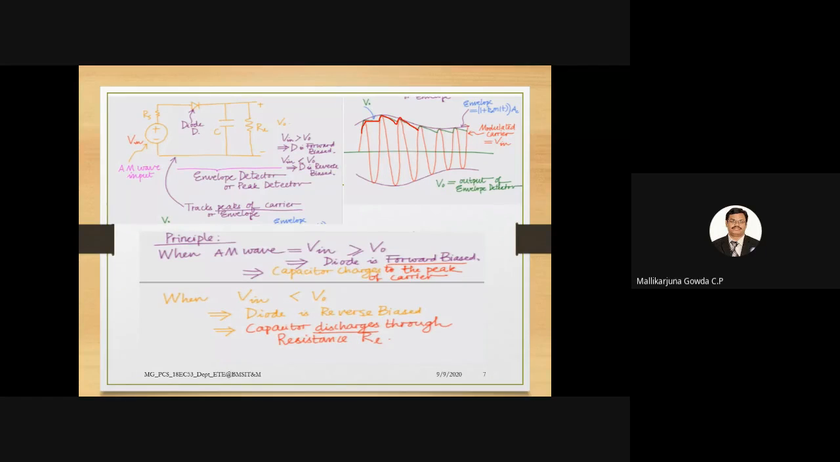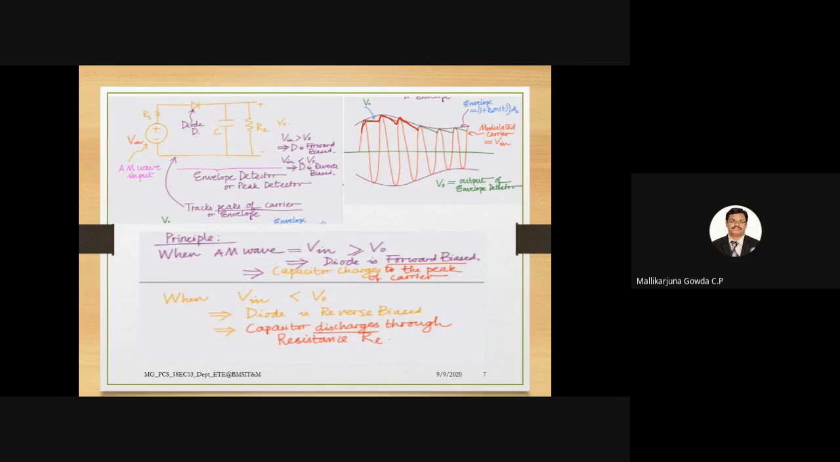Any doubts you have, you can ask me. Only two cases: when V in is greater than V naught, the diode is forward biased and the capacitor charges towards the peak voltage. When V in is less than V naught, the diode will be reverse biased. During that time, the capacitor starts discharging through the load resistor. So it will be charging towards the peak voltage and discharging, charging towards the peak voltage and discharging. So as I said here,